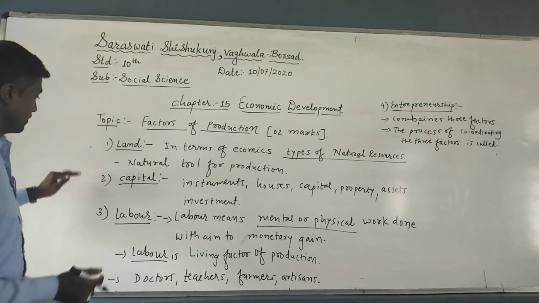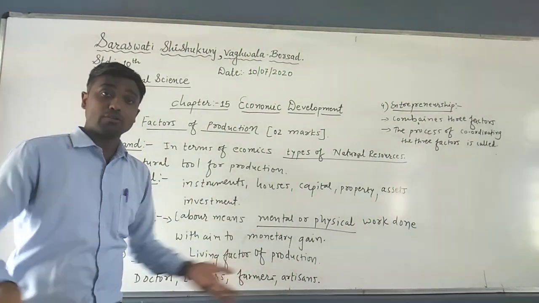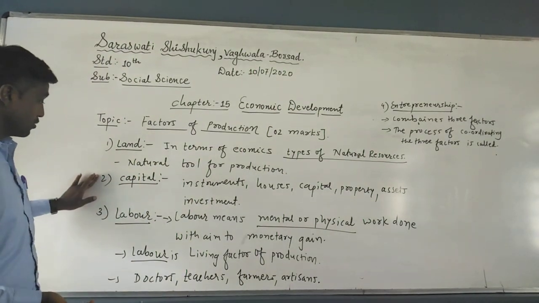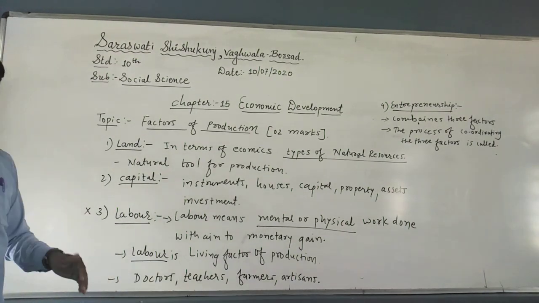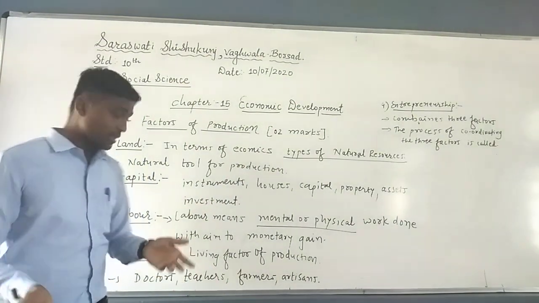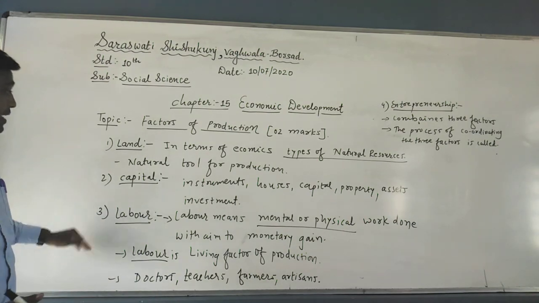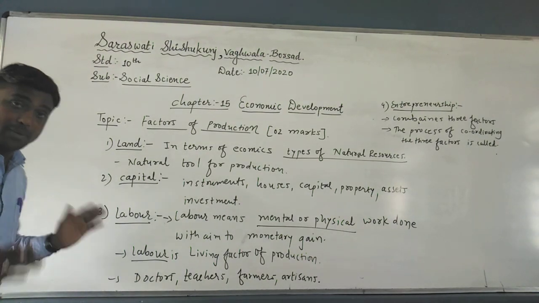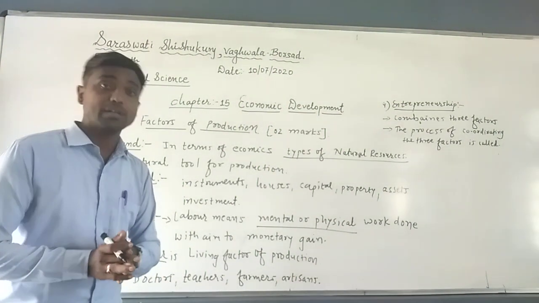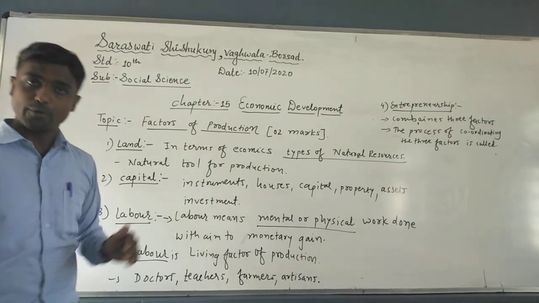One more time we can say capital. Now you have land, labor and planning also, but you don't have capital to produce something. So that is also the main factor of production. Capital is also most required. Now labor. If you have land, capital and entrepreneurship, it means planning also, but the labor is not available, so the production process is not possible. And the last one is that you have land, capital and labor, but the planning is not proper, so then also the production process is in a difficult condition. Understood? So students, here we have completed the 2 marks question, that is the factors of production.